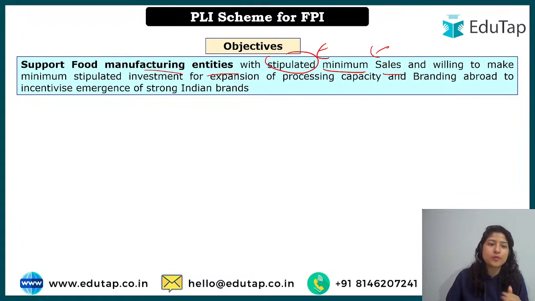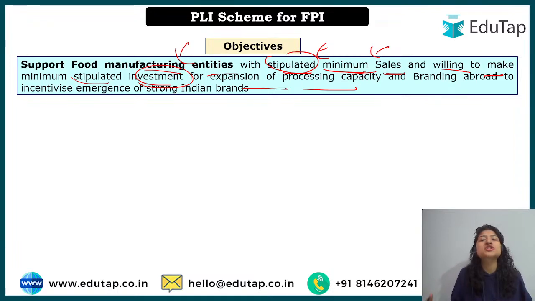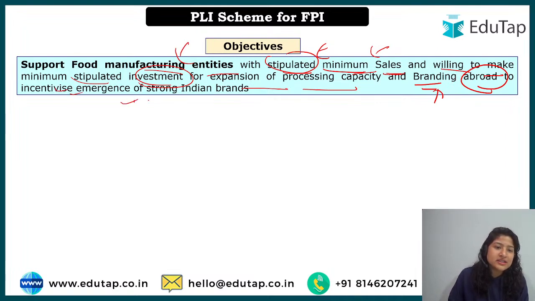So this is what it means: support food manufacturing entities with stipulated minimum sales, which will actually be able to achieve the minimum sales stipulated by the central government, and willing to make minimum stipulated investment for expansion of processing capacity. What does it mean? Those beneficiaries should be willing not only to give the sales, but also to invest in expanding the capacity of their manufacturing unit. And they should also be interested in branding abroad. Basically the target is to have an impact abroad and global recognition, to incentivize the emergence of strong Indian brands.